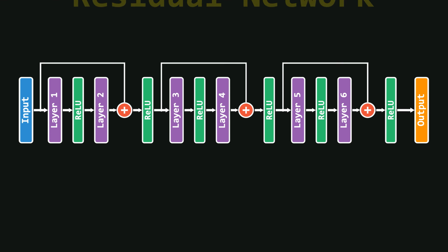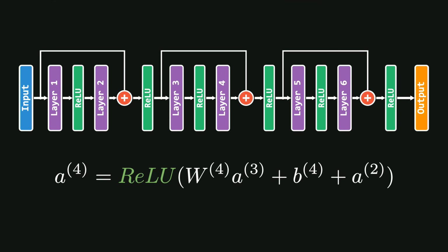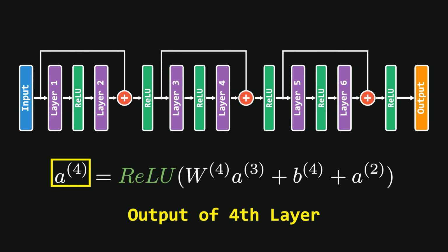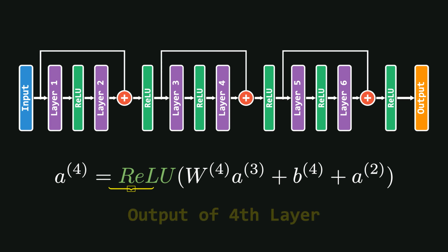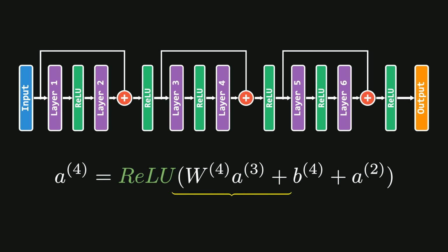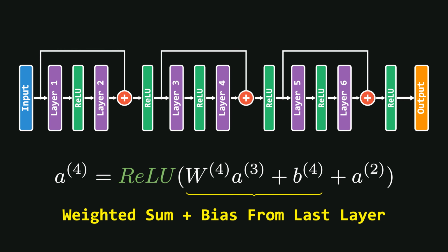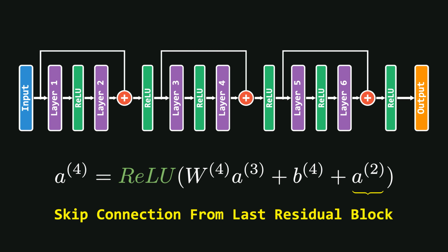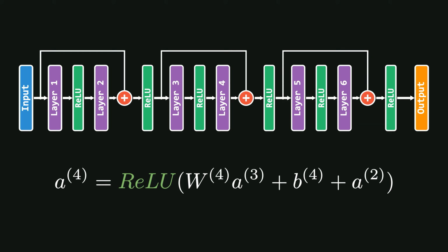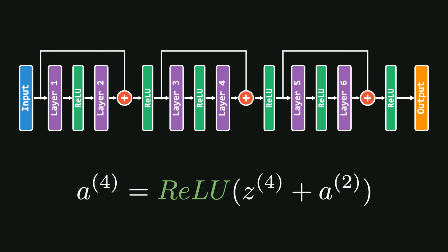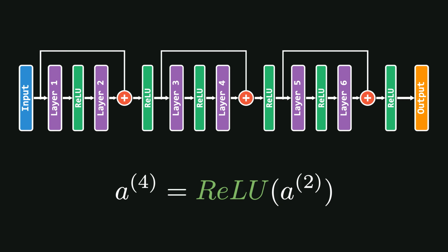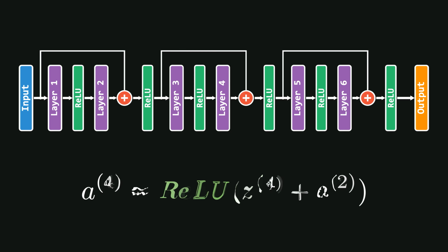Now let's look at a concrete example. This is the equation for the output of the fourth layer, A4. As you can clearly see, the output is passed through a ReLU after first adding the weighted sum plus bias from the main network path and the skip connection coming from the previous residual block output, A2. Let's denote this weighted sum plus bias term as Z4. Now, if this Z4 term turns out to be 0, the block will simply pass the residual input directly into the ReLU function. In this case, the output becomes equal to the input, effectively solving the identity mapping problem.